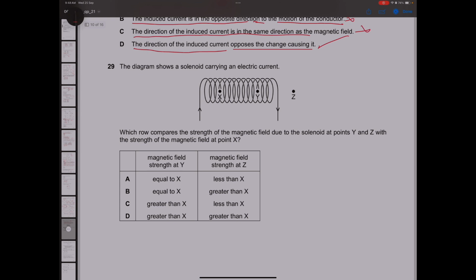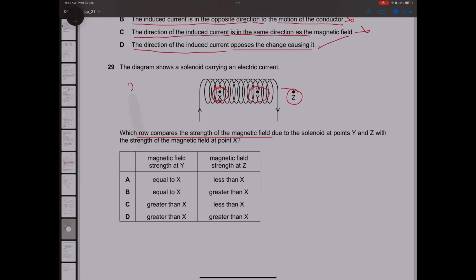Now, question 29, they're asking you to compare the strength of magnetic field. They have given you 3 points, X, Y, and Z. You can clearly see that X and Y are in the magnetic field and the field lines must be uniform throughout. So X and Y have the same magnetic field strength, but Z has the least out of them. So Y is greater than Z, X is greater than Z.